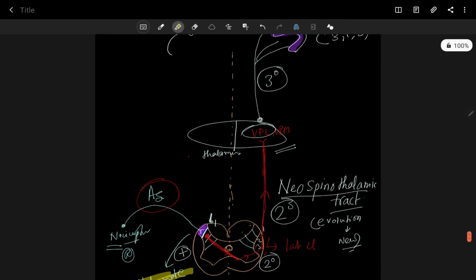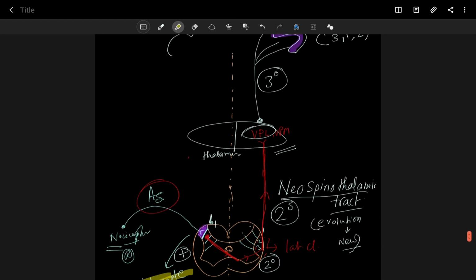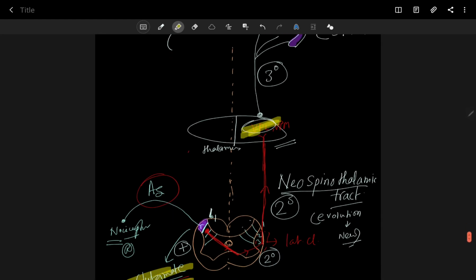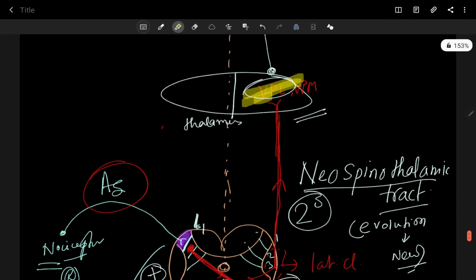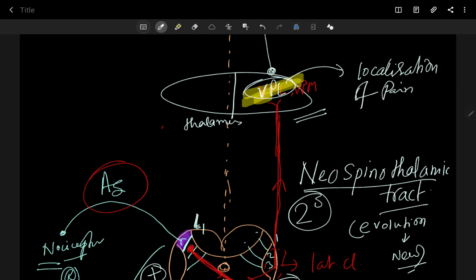So now let's talk about another one, the slow pain fibers. And I already told you that the VPL nucleus is mainly responsible for localization of pain, from where your pain sensation is coming, or perception of pain.